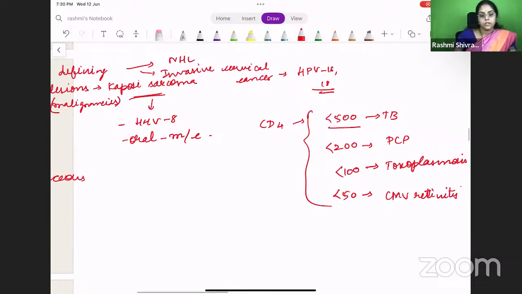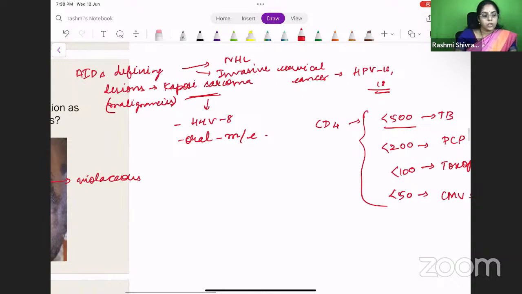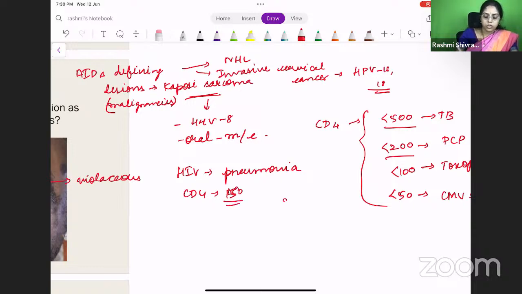Okay. So what is the other point I want to tell you? There can be a trick question. They would say that an AIDS patient, an HIV patient, is coming with a pneumonia. And they mention some CD4 count. Suppose the CD4 count is less than 200, say 150. And they ask what is the most common organism. So we tend to answer this question as PCP pneumonia.